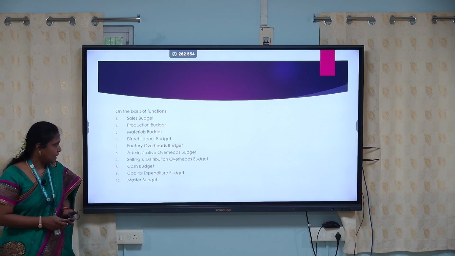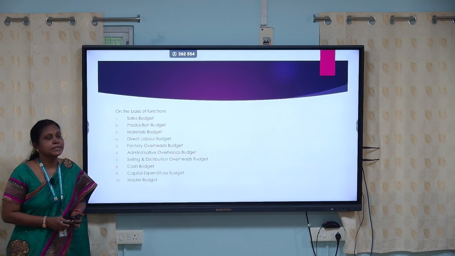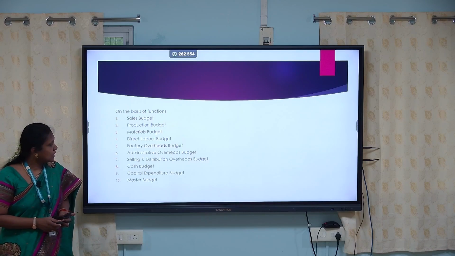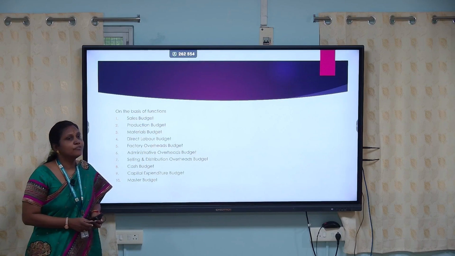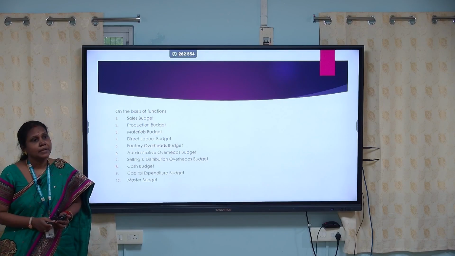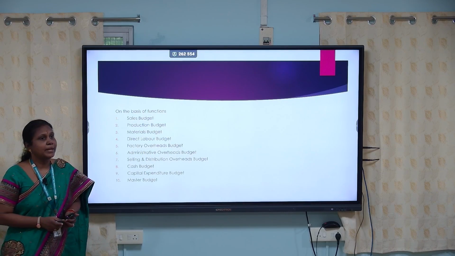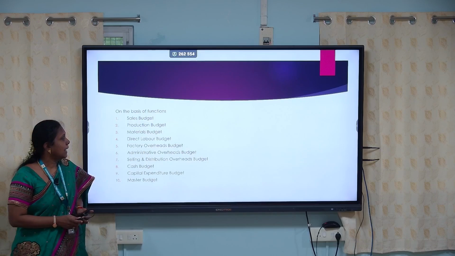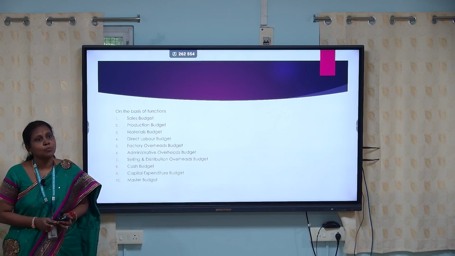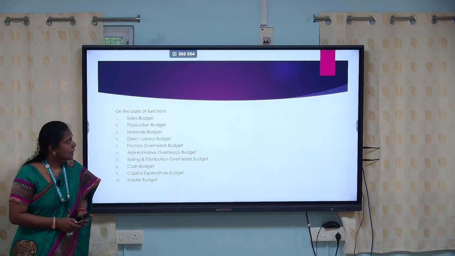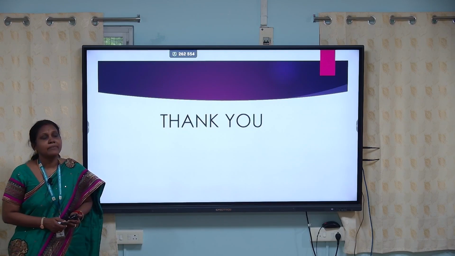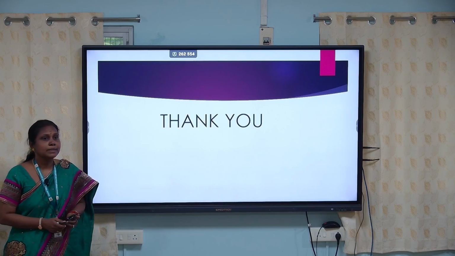Last, we have the master budget. It incorporates all the other forms of functional budgets. This takes the form of P&L account and balance sheet, and this has to be approved by the board of directors before implementation. Now, I think you have an idea of different types of budget.